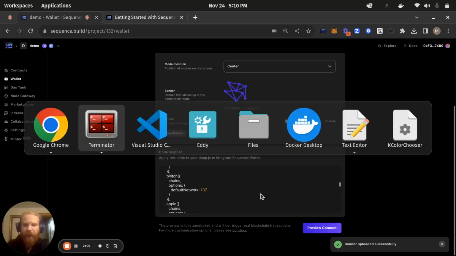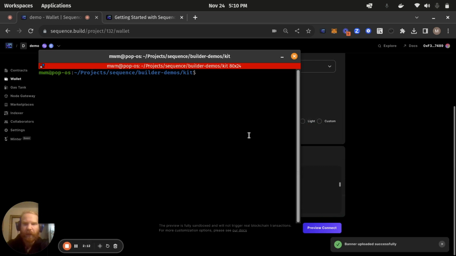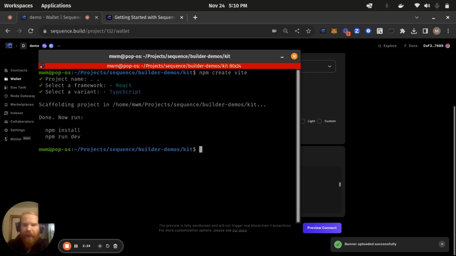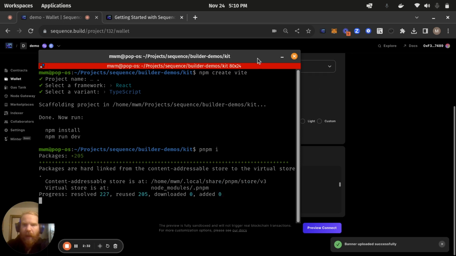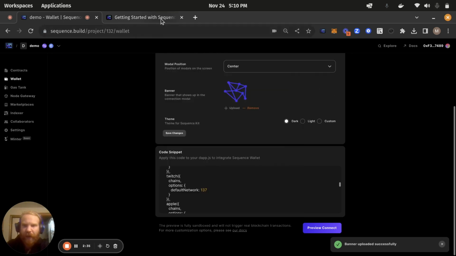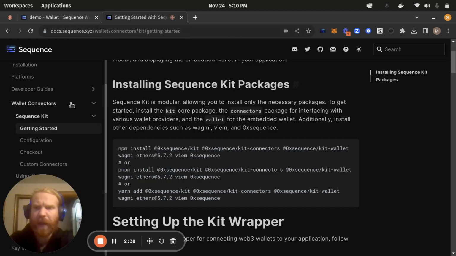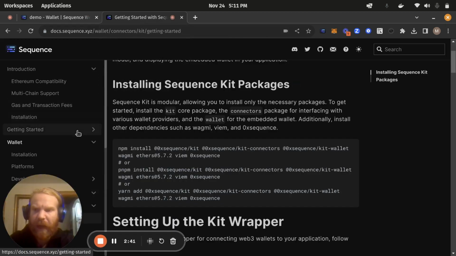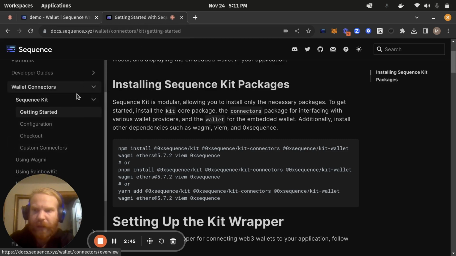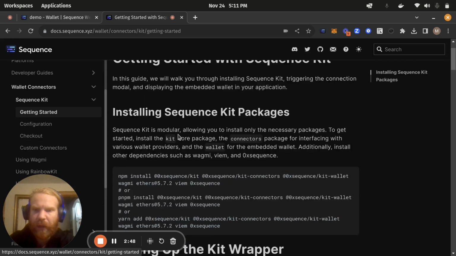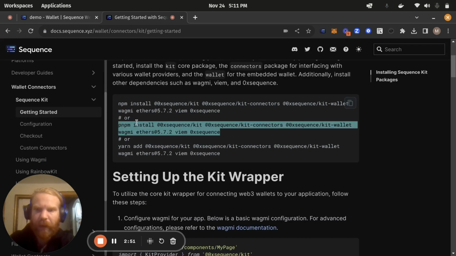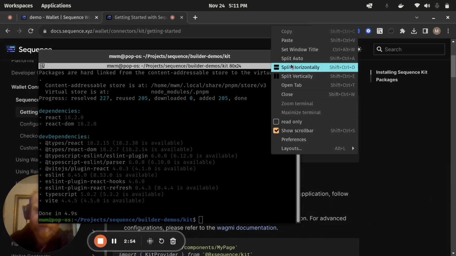And now I'm going to start a new project. So it's called Kit. And I'm going to create a Vite project using NPM. So it's going to be React and it's going to be TypeScript. So I'm going to install the node modules. And when you're using Sequence kit, there's also other node modules that you have to install. So if you go to the docs page and in the sidebar on the left-hand side under wallet connectors, and Sequence kit, if you go to getting started, you'll see the commands that you have to run in order to install the right packages. So this takes a bit of time.